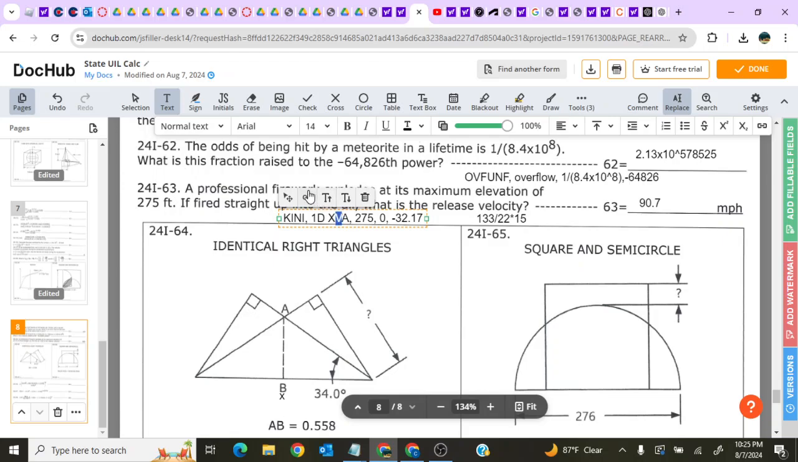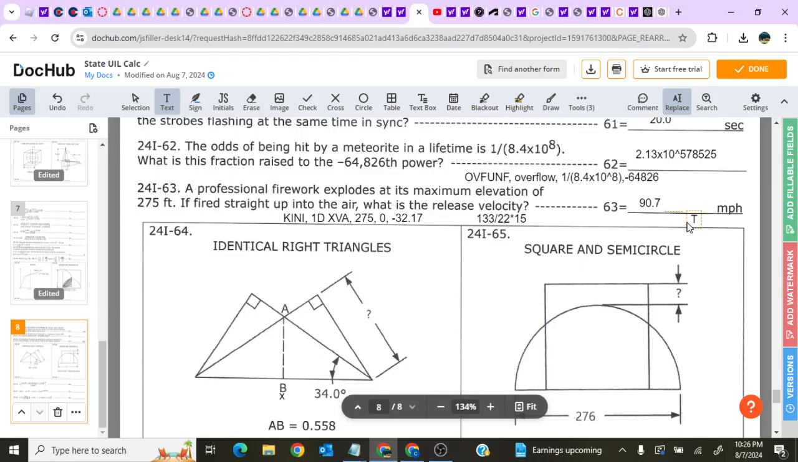Well, it reaches its maximum elevation. So after it goes 275 feet, it ends with a velocity of 0 because it's reached its maximum and is no longer moving. Then the acceleration is the negative 32.17 that you should have memorized for the strength of gravity in feet per second squared. Once you have the velocity in feet per second, divide by 22, multiply by 15, and you get 90.7 miles per hour.